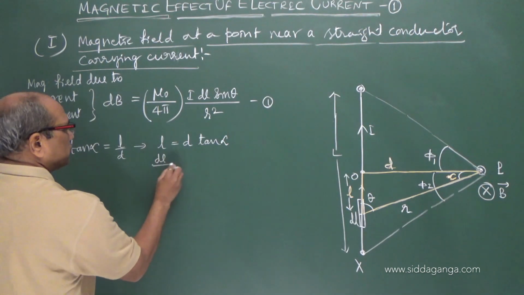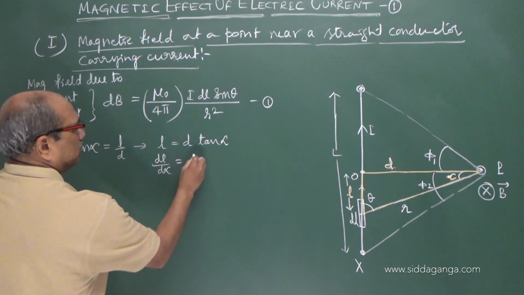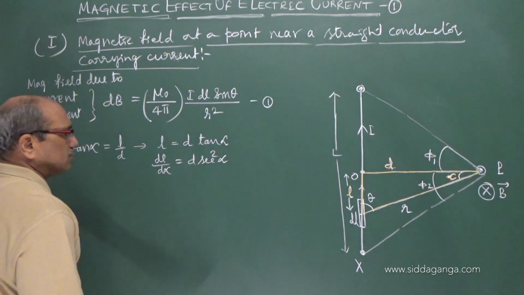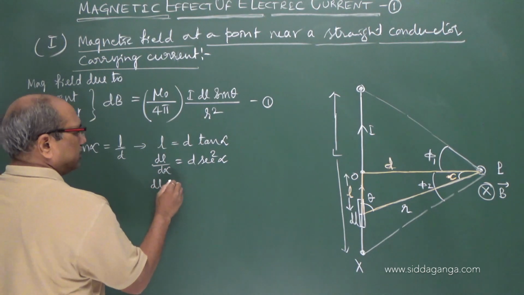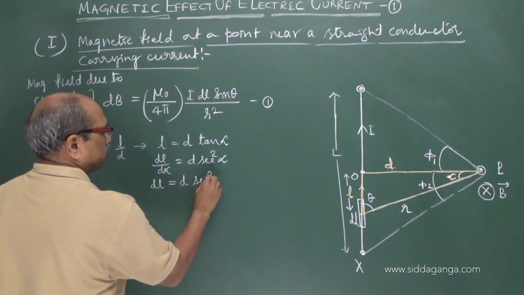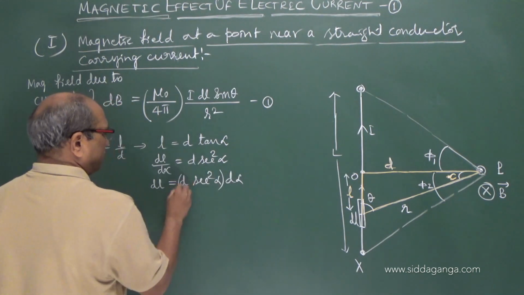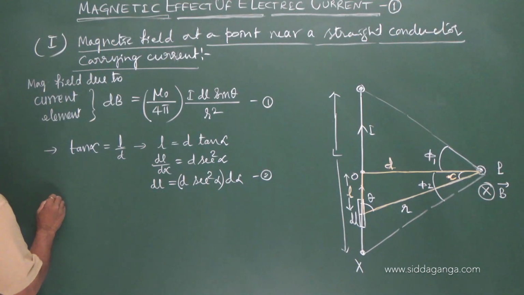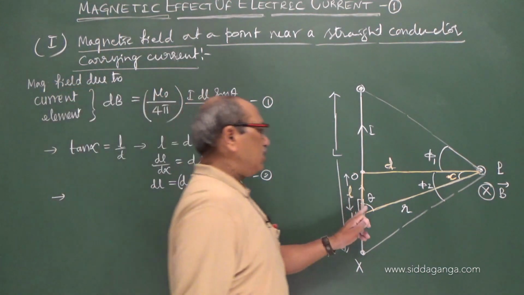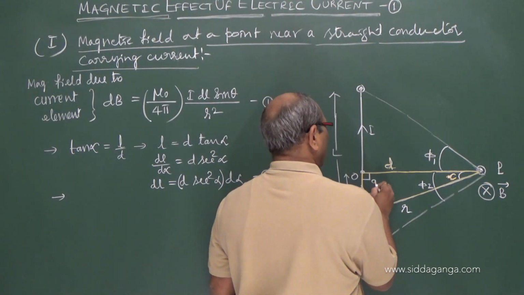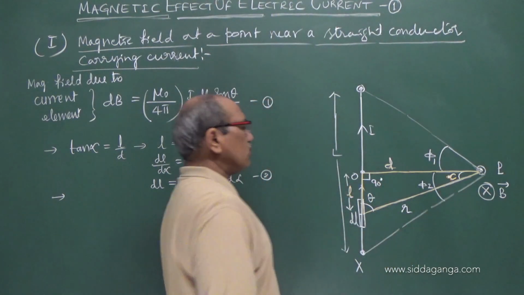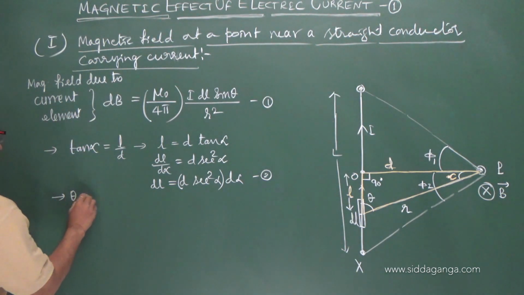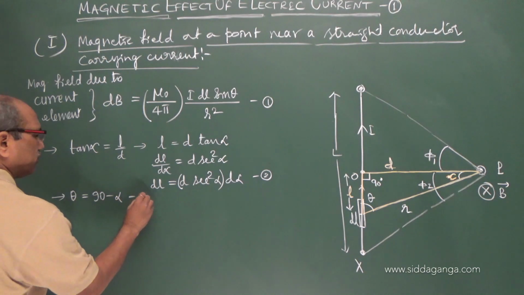Differentiate this with respect to alpha. Tan alpha becomes secant square alpha, you know differentiation. Thereby I can write dl is equal to d into secant square alpha into d alpha, which is the second equation. Again, if this is theta, this is 90 degrees. Therefore alpha is equal to 90 minus theta, or theta is equal to 90 minus alpha. Theta equal to 90 minus alpha is the third equation.